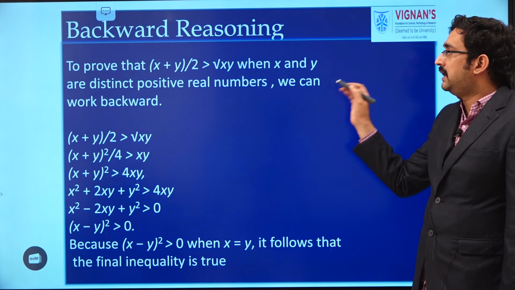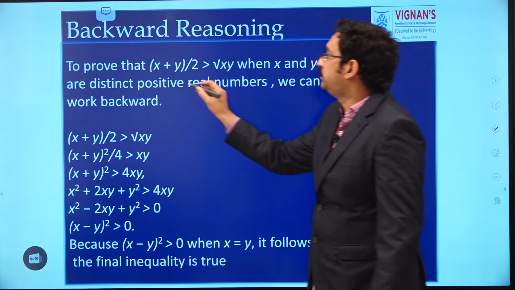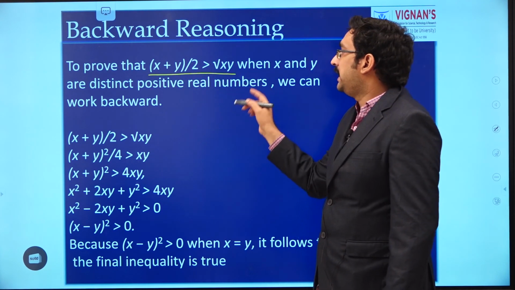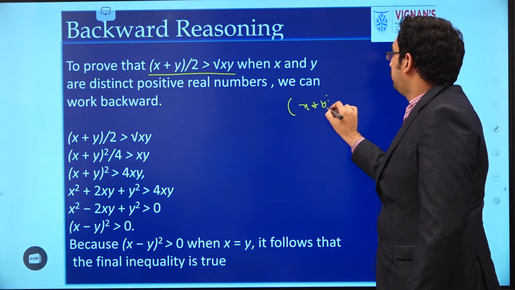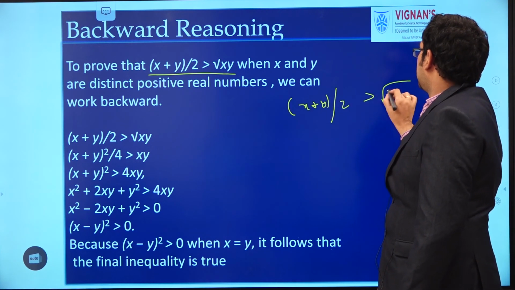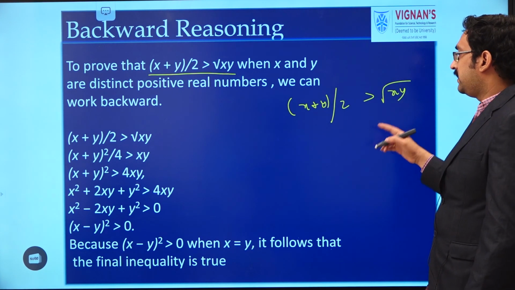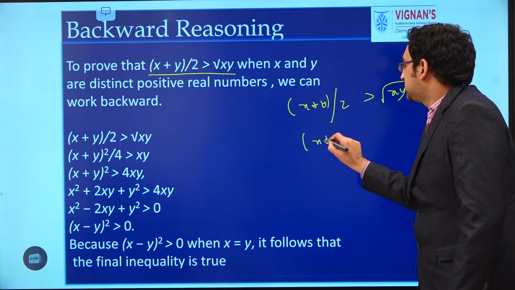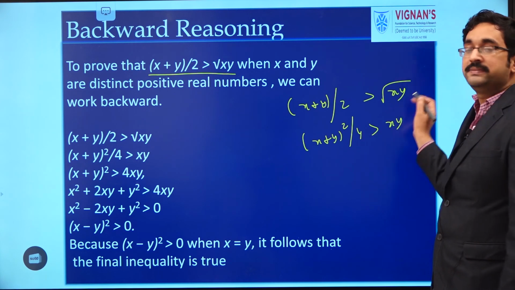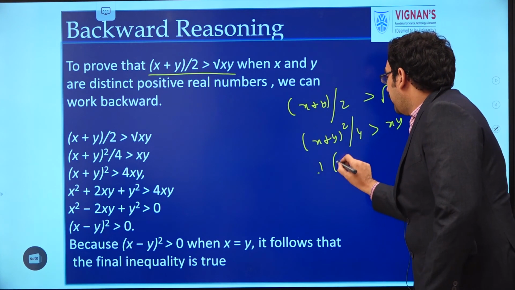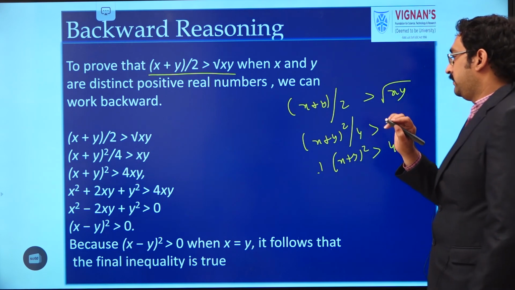Backward means we take the condition we have to prove, and by taking this condition, we will prove the theorem. What we have to prove: (x+y)/2 ≥ √(xy). By taking this, we should prove that it is true. Taking square on both sides, we get (x+y)^2/4 ≥ xy. Cross multiplying, we get (x+y)^2 ≥ 4xy.